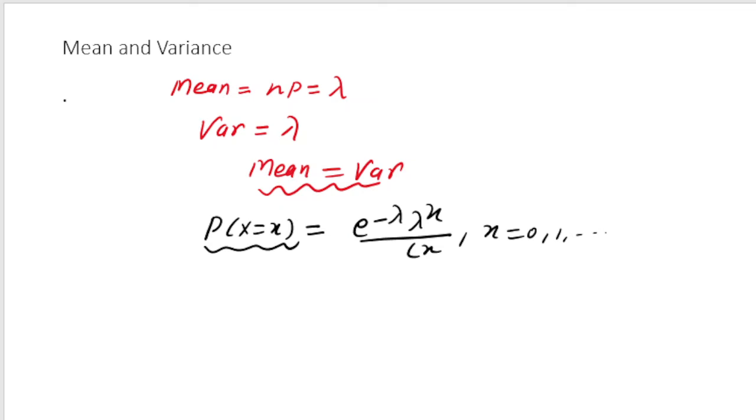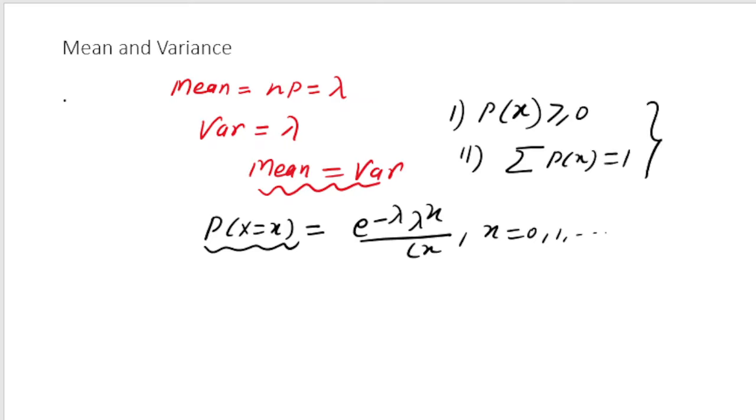When I was discussing discrete probability distributions, I told you that this is also a discrete probability distribution, by the way. This is an important point, that the Poisson distribution is a discrete probability distribution. The properties were that probability of x should be greater than or equal to 0, and the second property we talked about was that the sum of probability should be equal to 1.